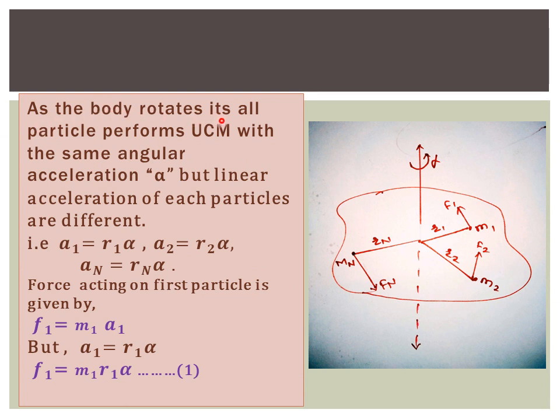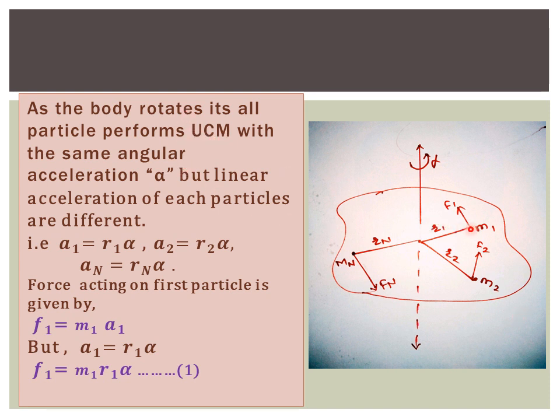As the body rotates, all its particles perform UCM with the same angular acceleration alpha, but the linear acceleration of each particle is different. So we know that this body is rotating with constant angular acceleration alpha. Each particle of the body, having mass m1, m2 up to mn, performs UCM, uniform circular motion.